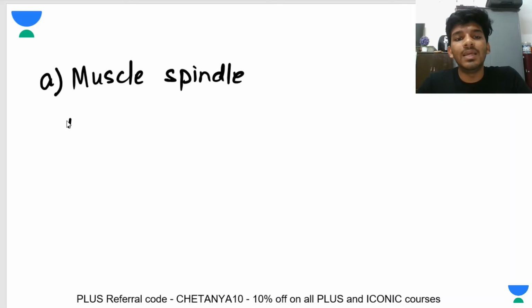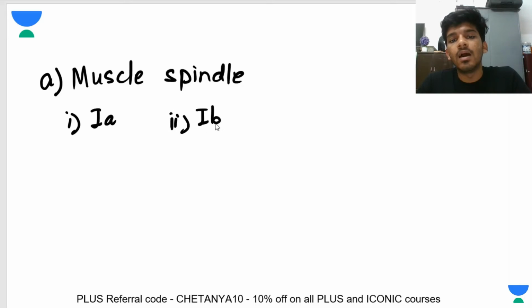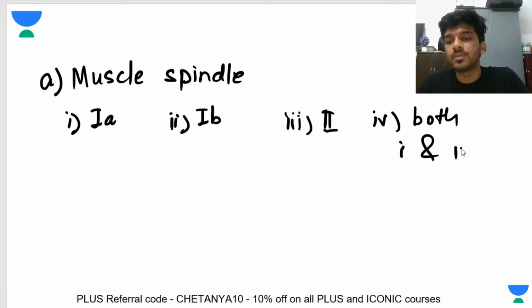And one option would be type 1a, one option would be type 1b, one option would be type 2, and one option would be both 1 and 3, right? So what would be your answer?